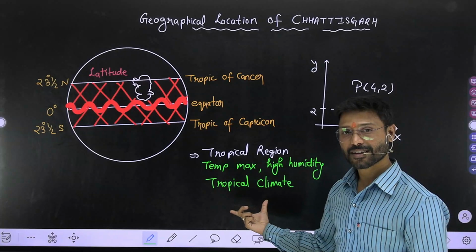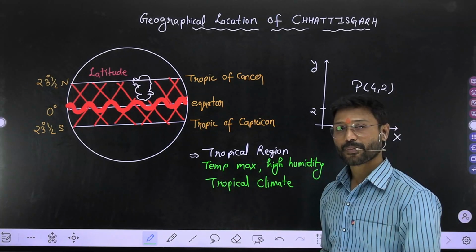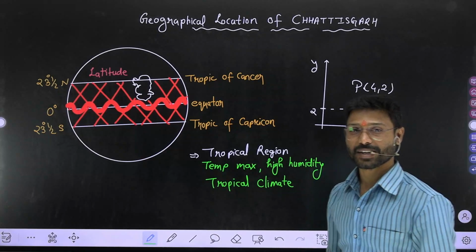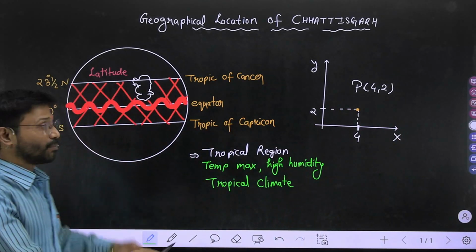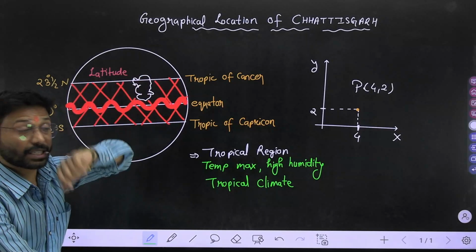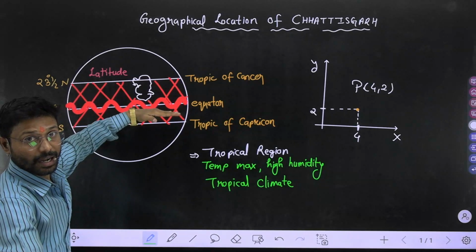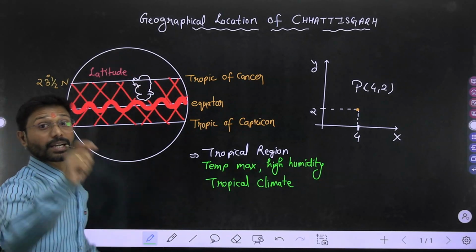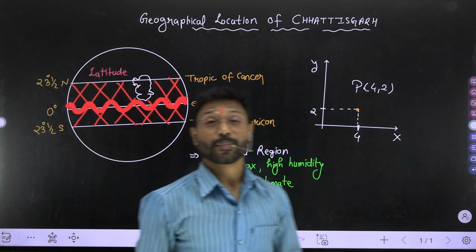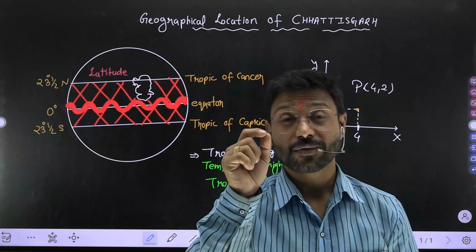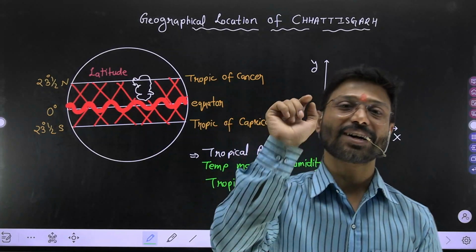Okay, now see the position of Chhattisgarh, my dear. Chhattisgarh lies in between these two tropics, especially in between the equator and Tropic of Cancer. That's why, my dear, the climate of Chhattisgarh is tropical climate.